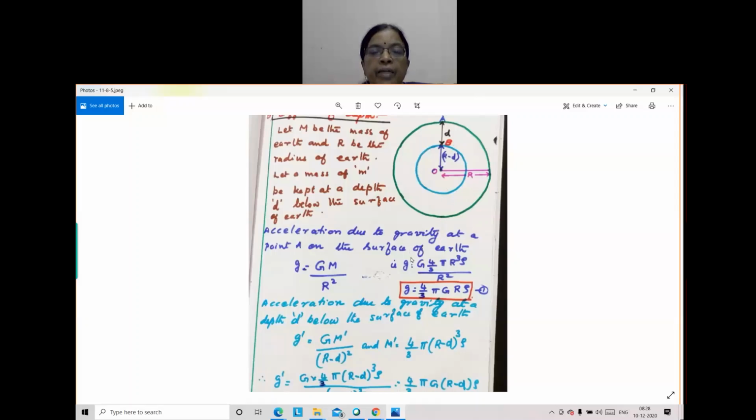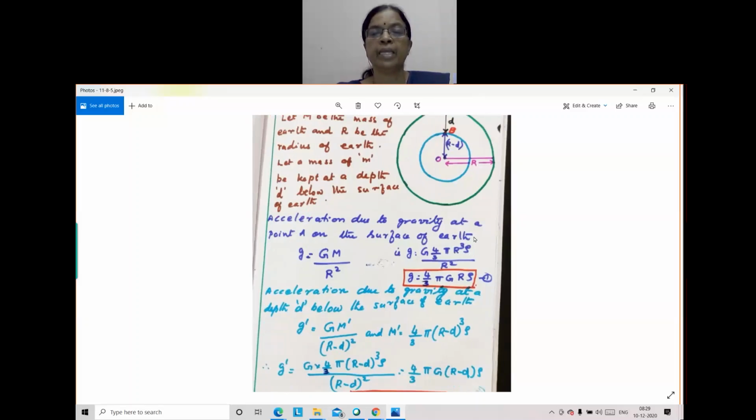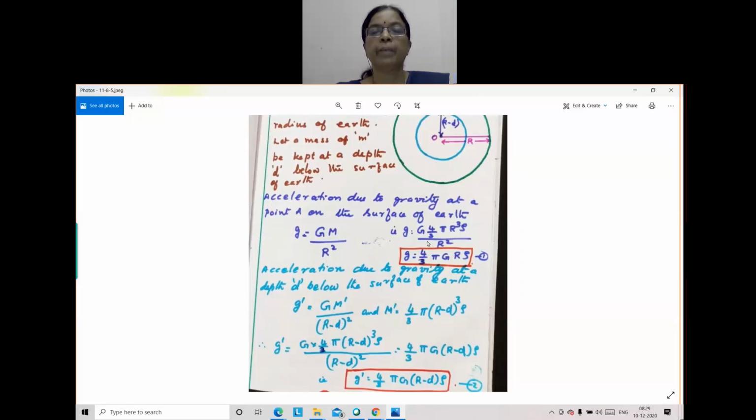So on the surface of the earth, what is the mass? Capital M. Mass we determine by the formula volume into density. Volume is 4 by 3 pi r cubed into density rho. We are taking the density of sand particles and rock particles, all we have considered. That is, rho is the density of the material. So g equal to capital G into 4 by 3 pi r cubed, volume into density rho, divided by r square. So r square gets cancelled, one r remains here. So 4 by 3 pi G r rho. That is the equation for g now.